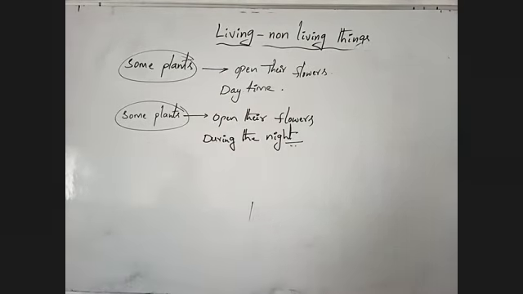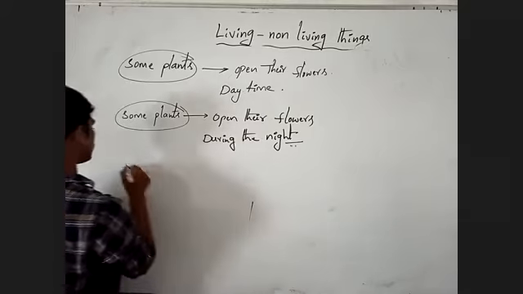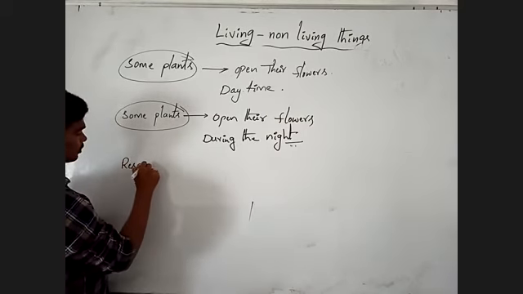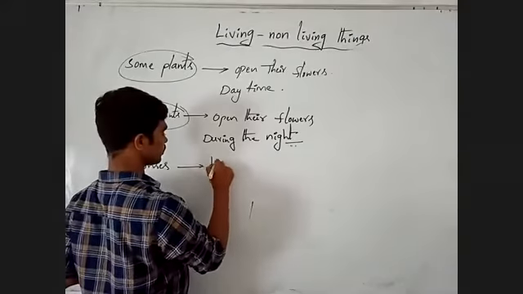Okay, observe. This type of plants show responses. They show responses to light.